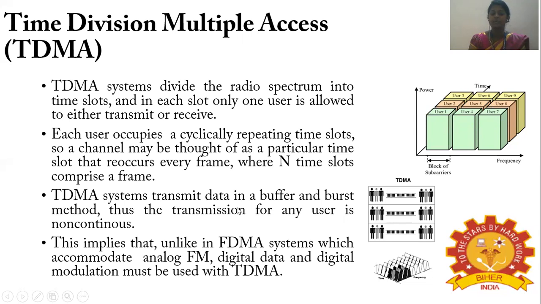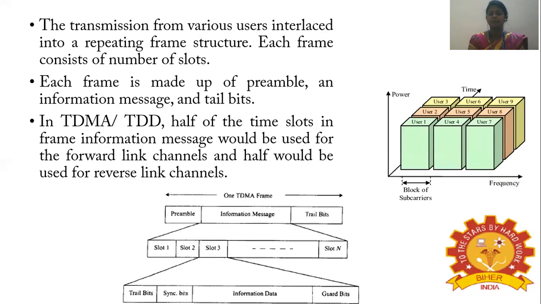The TDMA system transmits data in a buffer and burst method. Thus the transmission for any user is non-continuous. This implies that unlike the FDMA system, in which only analog signals are accommodated, in the TDMA system digital data and digital modulation must be used.